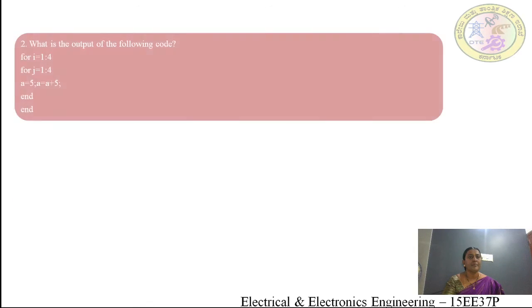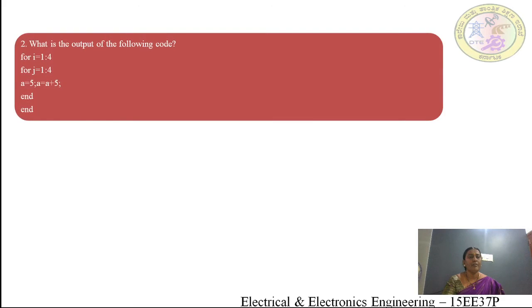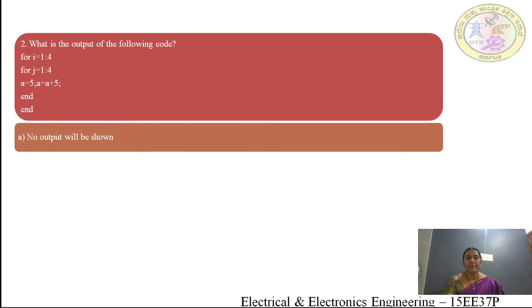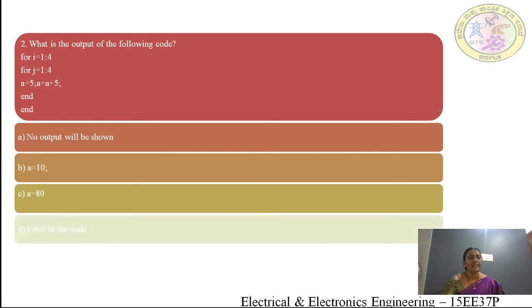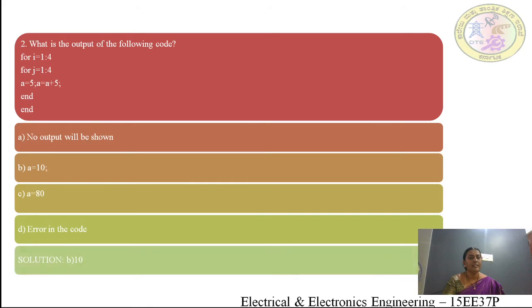Next, what is the output of the following code? for i = 1:4, for j = 1:4, for k = 1:4, a = 5; a = a + 5, end, end, end. The options are: no output will be shown, a = 10, a = 80, error in the code. The solution is option B, that is a = 10.